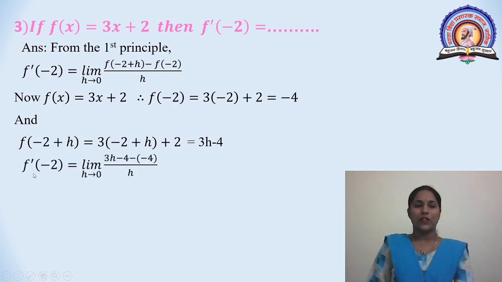Here f dash of minus 2 is equal to limit h tends to 0, 3h minus 4 minus of minus 4 divided by h, that is 3h minus 4 plus 4. Here minus 4 plus 4 get cancelled, only 3h by h remains, that is h gets cancelled, we get 3. The limit h tends to 0 of 3 is 3.